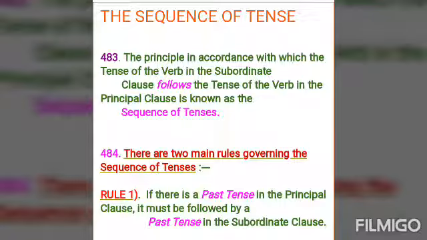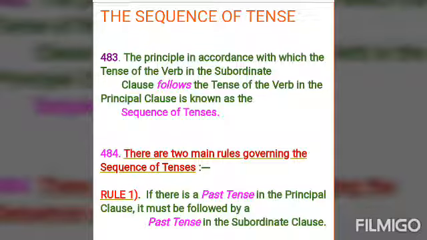The principle in accordance with which the tense of the verb in the subordinate clause follows the tense of the verb in the principal clause is known as the sequence of tense. It simply means that the tense of the verb in a subordinate clause follows the tense of the verb in the principal clause. In simple language, the tense of the verb in the main clause or principal clause determines the tense of the verb of the subordinate clause.